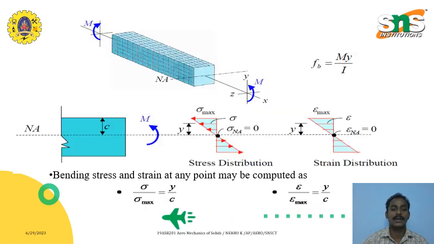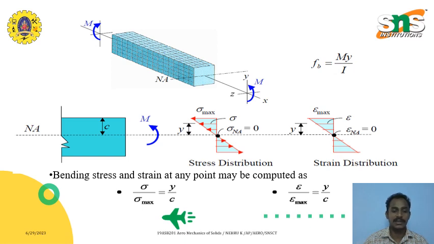So here we have the neutral axis acting in the neutral plane in the cross section area, and the moments M and M dash acting about the x-axis. If you see the cut section of this area, the centroidal line, the neutral axis, passes through the area. At the neutral axis the bending stress is zero, the maximum sigma max will be at the top, the minimum at the mid, and at the bottom it is also maximum. So the stress distribution is shown in the figure. Both stress and strain have maximum at the top and minimum at the neutral axis.